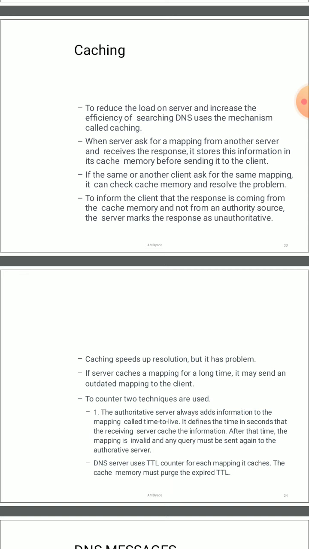So when a request, that is a query, is given to the DNS server, it adds an additional time called time to live, and it defines the time in seconds that the receiving server may cache the information. After that time, the mapping is invalid and the query must be sent again to the authority server. So if I cannot resolve that query within the time to live duration, the packet has expired, and I have to go back to the main authority server, and once I get the information, I will return to the client with the proper information.